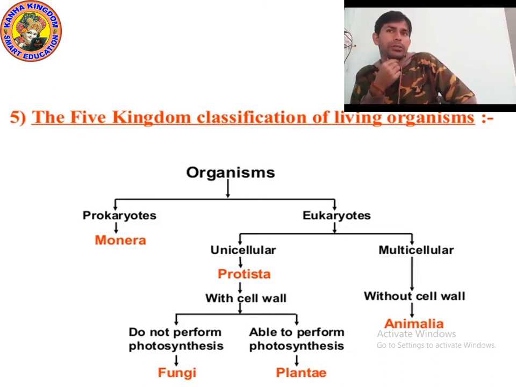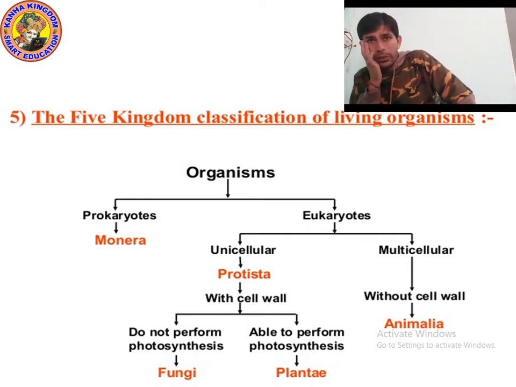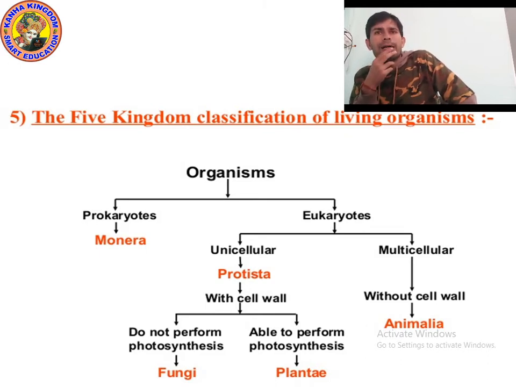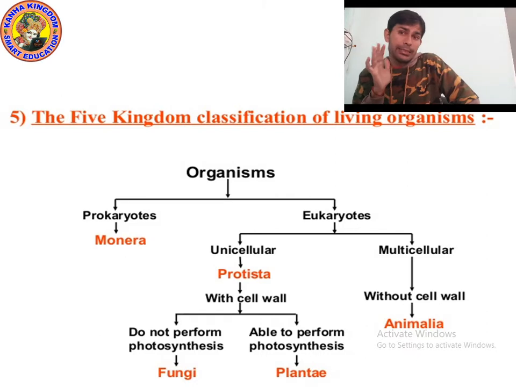Prokaryotes are unicellular, they all have a single cell. Eukaryotes may have a single cell or more than one cell. So we can divide into 5 kingdoms: Monera, Protista, Fungi, Plantae, Animalia.